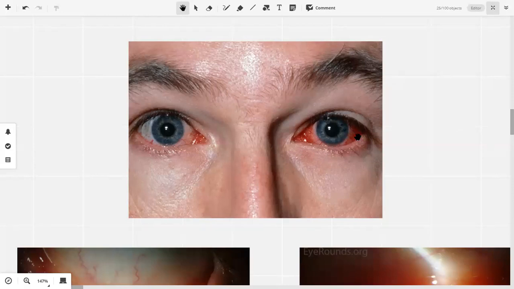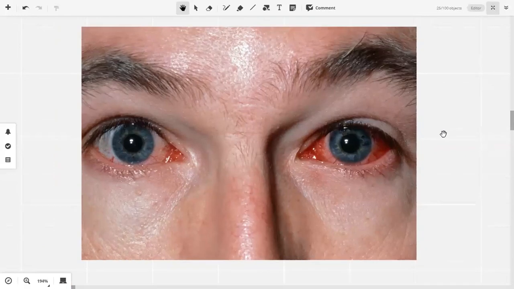So comment on the redness and on the discharge of this patient. Diffuse redness. Redness, that's good. And the discharge, no discharge. No discharge is visible. Diffuse redness because the circumciliary region is clear.